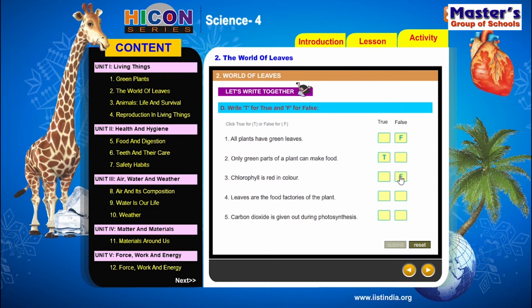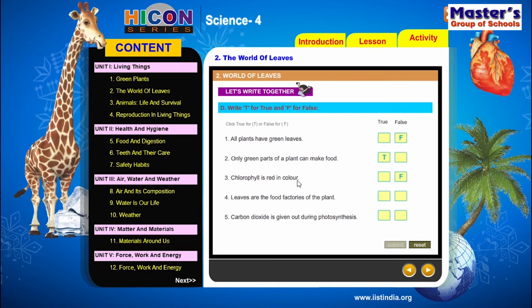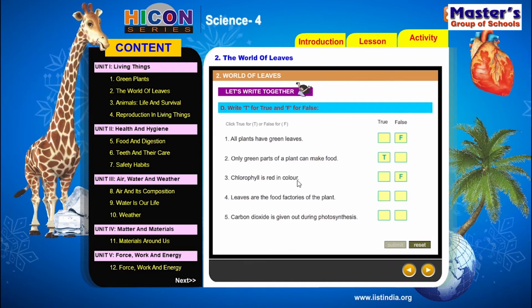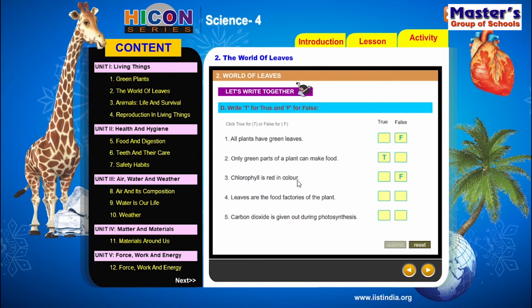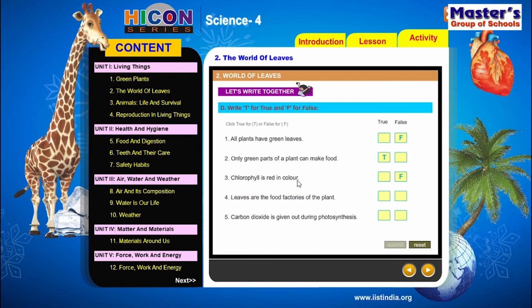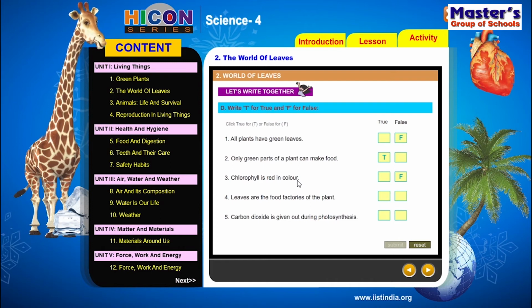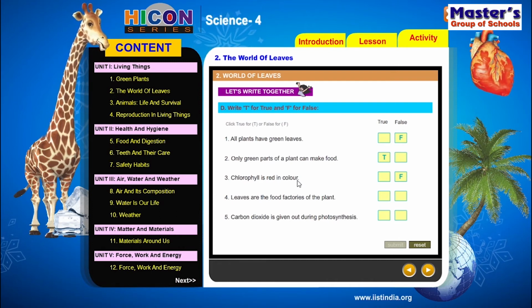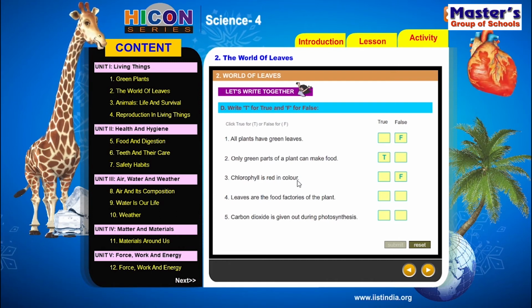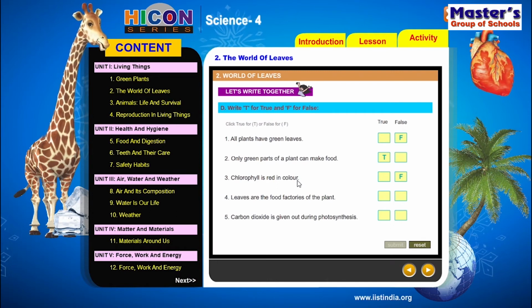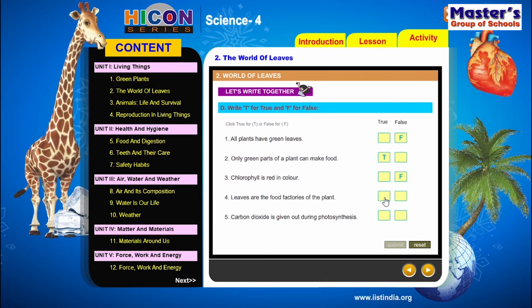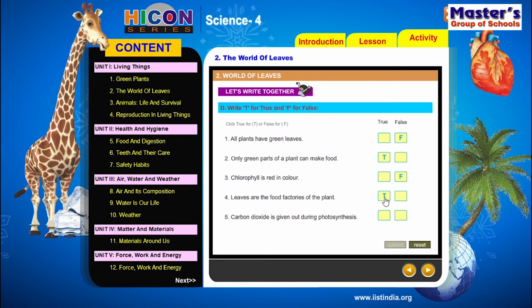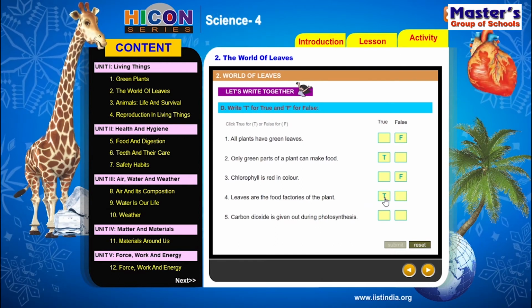Let's read the fourth sentence: leaves are the food factories of the plant. So is it correct? Yes. Because leaves prepare food for the plant by using photosynthesis with the help of chlorophyll. So the fourth sentence is correct. So write T in the box provided. So true.